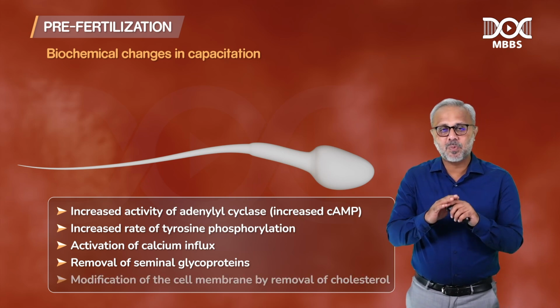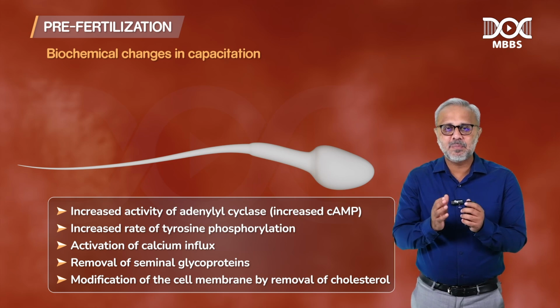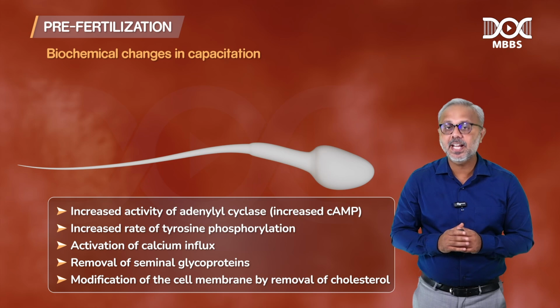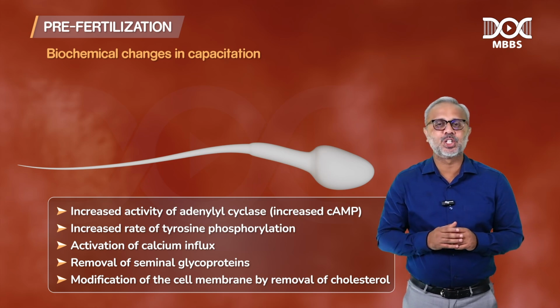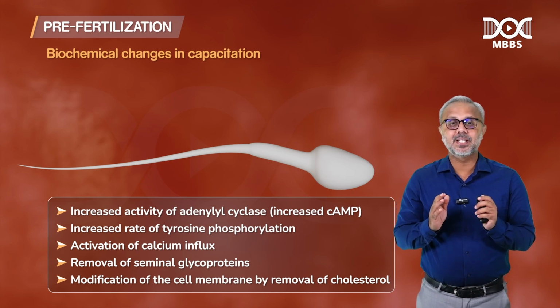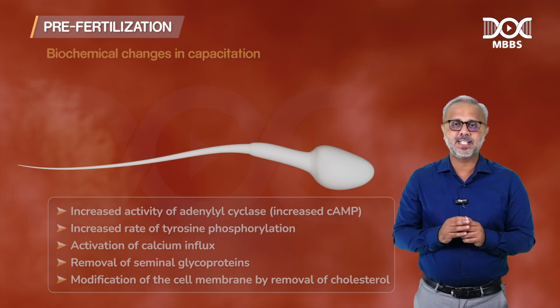Also, there is modification in the cell membrane because of cholesterol metabolism, right? These are some of the changes that occur during capacitation. So once capacitated, the sperm is now ready to fertilize the oocyte.